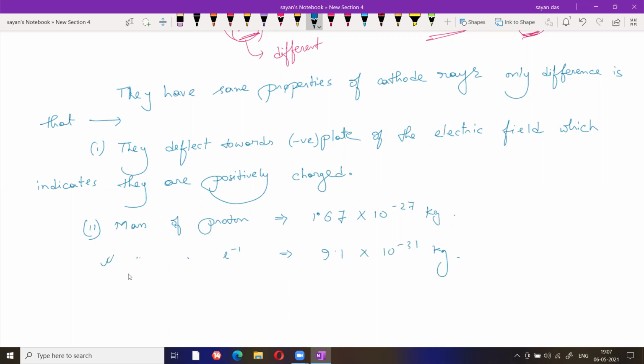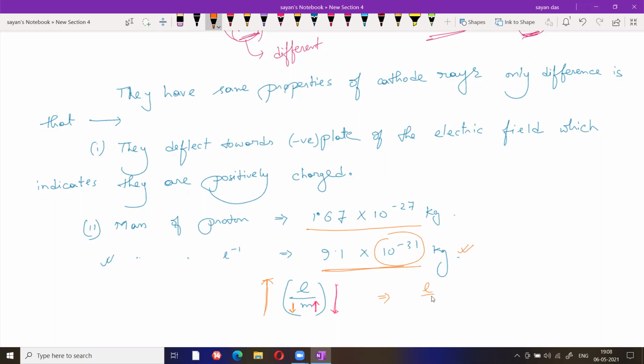Now tell me, if you compare cathode ray and anode ray, in which case is the E by M ratio the highest? Look, if the mass is increasing, we can say E by M ratio is decreasing. If the mass is decreasing, then E by M ratio is increasing. Now tell me, compared with proton, which one is the lower value? Definitely electron value is the lower value, 10 to the power minus 31.